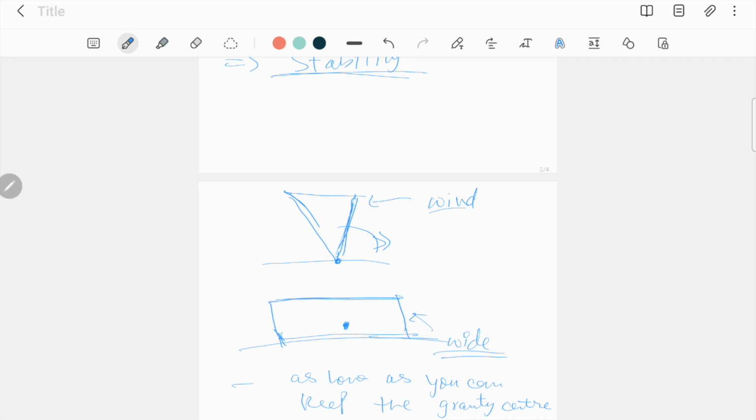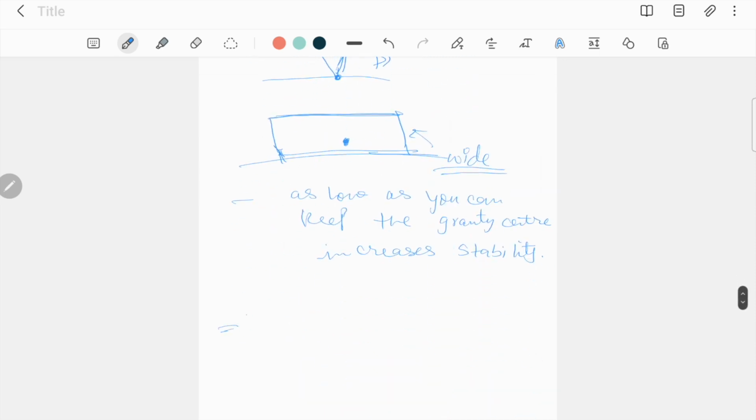So the narrower the base, the higher its center of gravity and the object is more likely to topple over. The wider the base, the lower the center of gravity. This is the other point. Low center of gravity equals more stability.